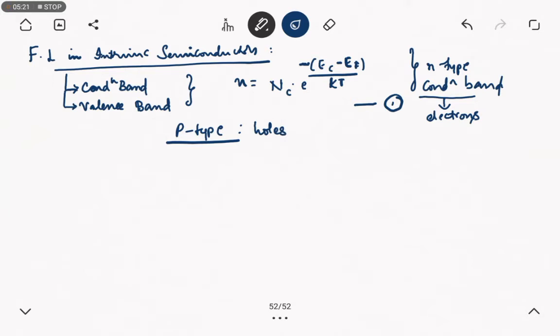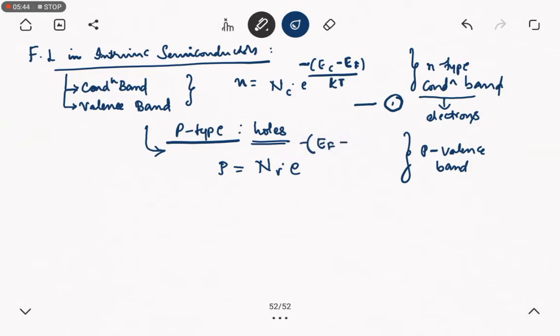The equation for p-type is small p equals NV into e to the power of minus EF minus EV divided by KT, since p-type is with respect to the valence band and n-type is with respect to the conduction band.